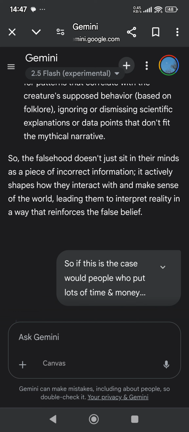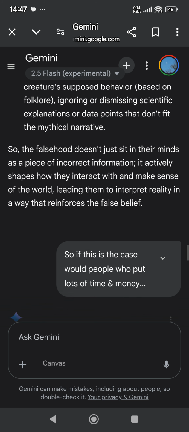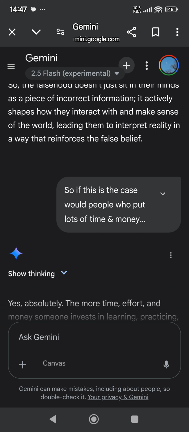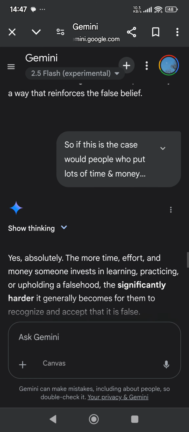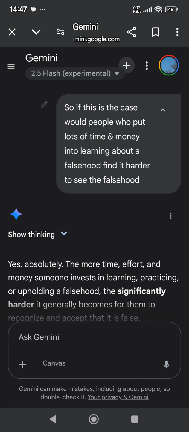So the falsehood doesn't just sit in their minds as a piece of incorrect information, it actively shapes how they interact with and make sense of the world, leading them to interpret reality in a way that reinforces their false belief. That's that one. I'm going to go on to the next one where I asked, so if this is